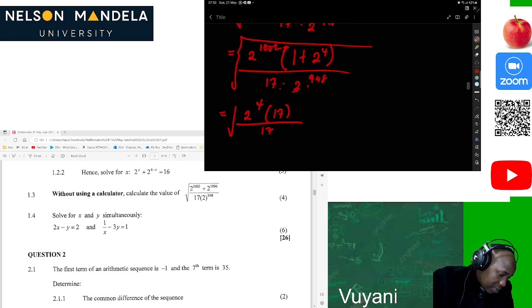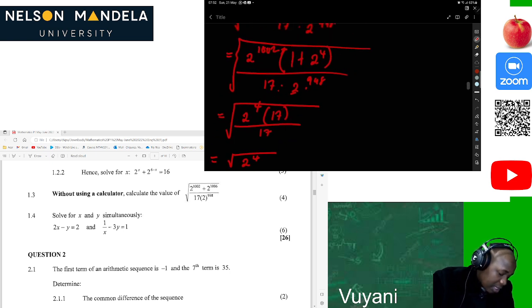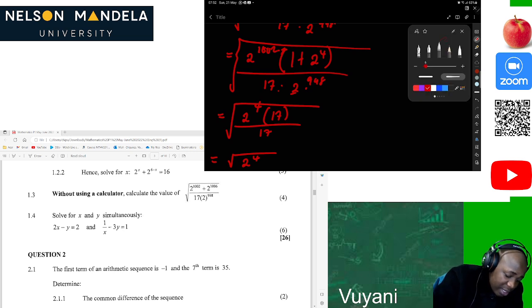Then after that, it's still under the root, and this will be the same as square root of 2 to the power 4. Then this is the same as 2, this is the same as 4. Then you're done solving that. Let's just recap this. It was quite heavy.